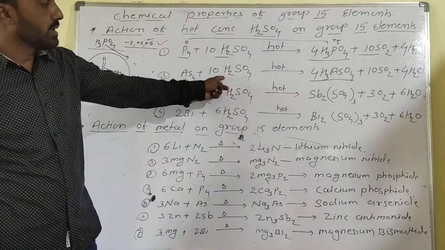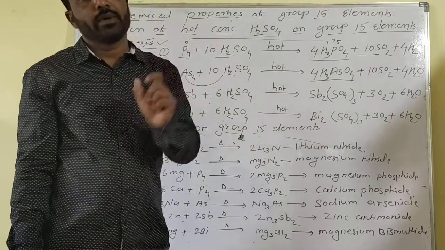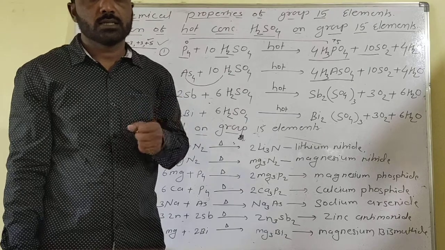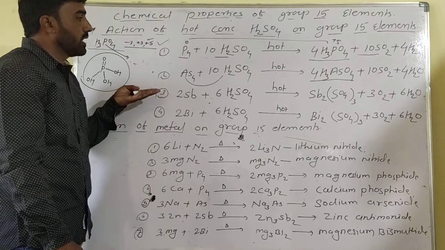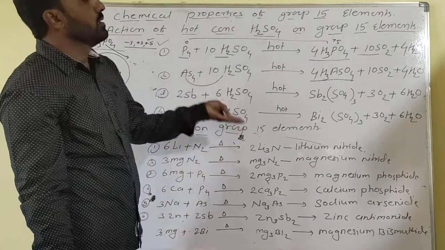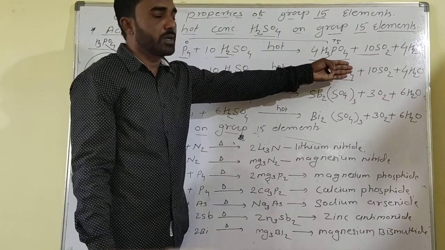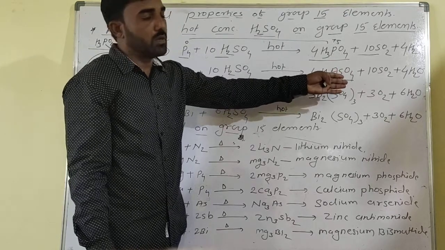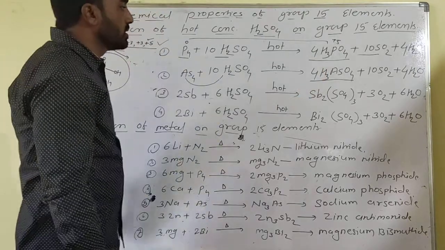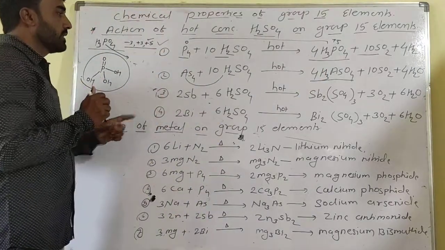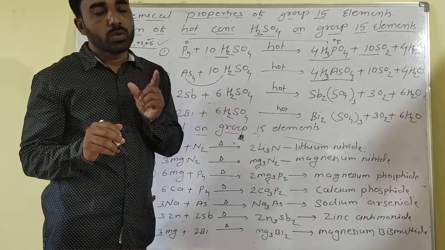Balancing the chemical reactions is studied in detail in the chemical bonding chapters, that is oxidation and reduction. So now remember the requirement of 10 molecules of sulfuric acid, and the formation of 4 H3AsO4 plus 10 SO2 plus 4 H2O. In the previous lectures on chemical bonding, we discussed in detail balancing chemical equations. Now in this lecture we only discuss the oxidation states, bonding and formation of the new compounds.